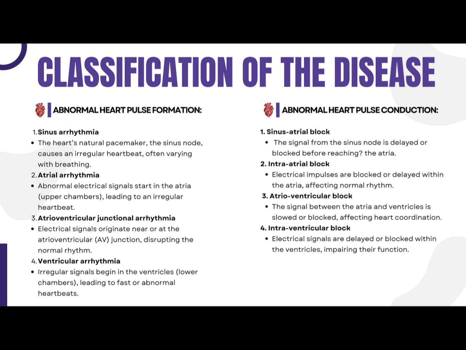So sa next naman is yung abnormal heart pulse conduction. May apat siya. First one is sinus atrial block. Dito, yung signal from the sinus node is delayed or blocked before reaching the atria. Next one is intra-atrial block, which is yung electrical impulses are blocked or delayed within the atria, affecting yung normal rhythm ng heart natin. Next one is the atrioventricular block. Dito naman, yung signal between the atria and ventricles is slowed or blocked, kaya na-affect yung heart coordination natin.